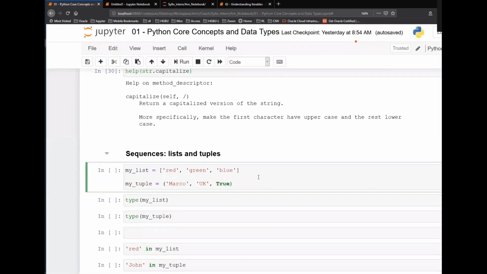So again, let's run through these examples. My list is red, green, blue. My tuple is Marco, UK, and true. If you see here, large brackets means it's a list. Small brackets means it's a tuple. Now, if I say type of my list, what will be the output?